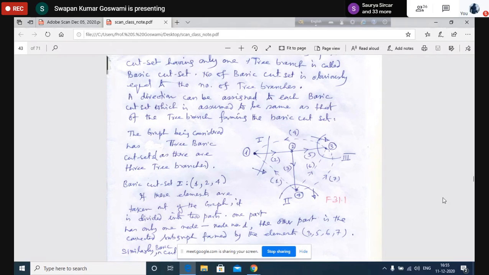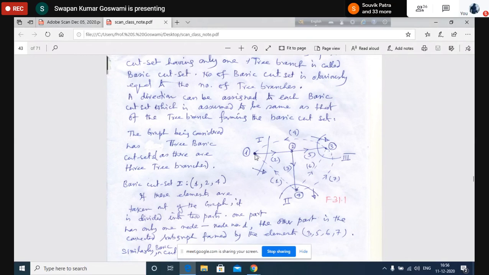If you could understand that, you see that if I remove 1, 2, and 4 together, these three will be removed together from this graph. So what will be left? Node 1 will be left. In the other section, this element, this element, this element, and this element will be left, and along with these elements, this node and this node are also here. That means I have simply removed these three elements from this graph. And because of that, this is the subgraph that is remaining here.